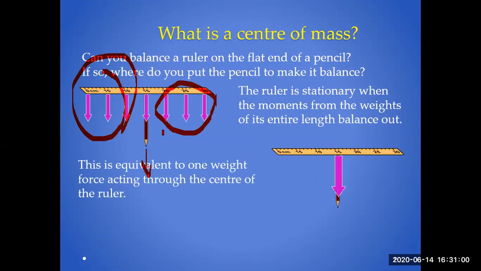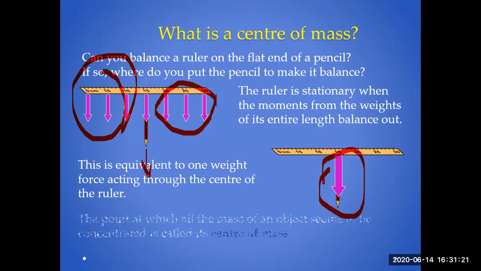So this will be the time when it is in equilibrium. The weight force is acting downward through the center of the roller. This is equivalent to one weight force acting down through the center of the roller.